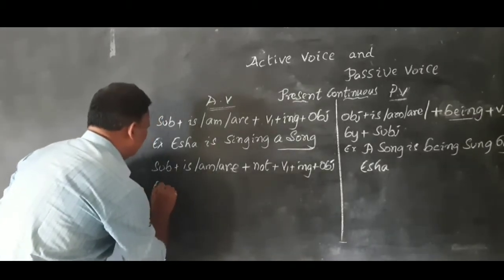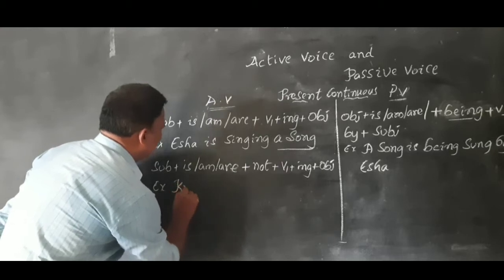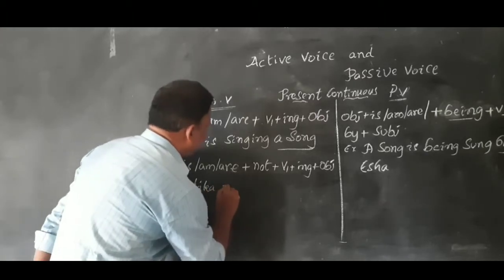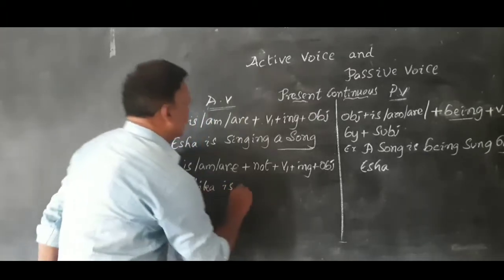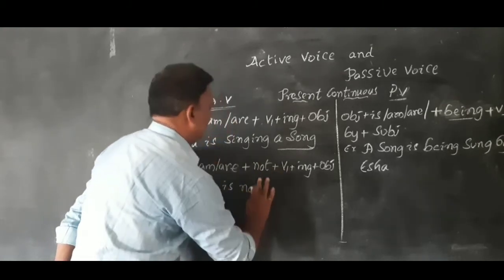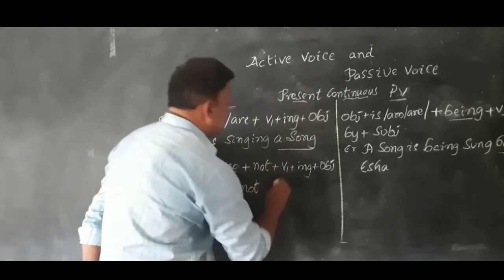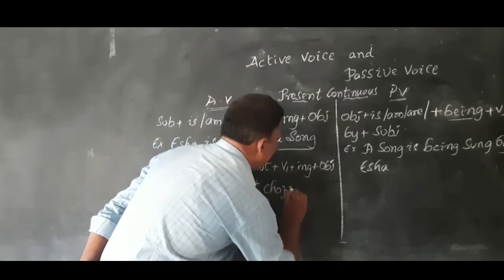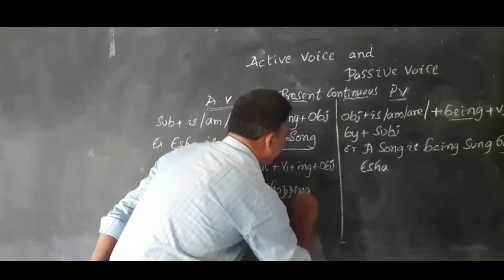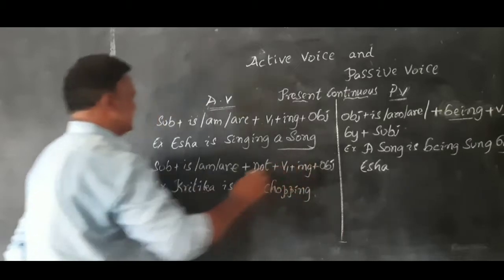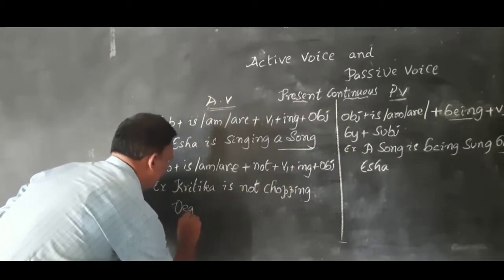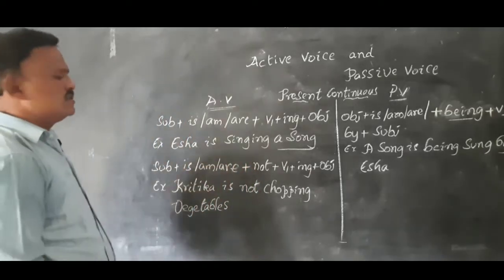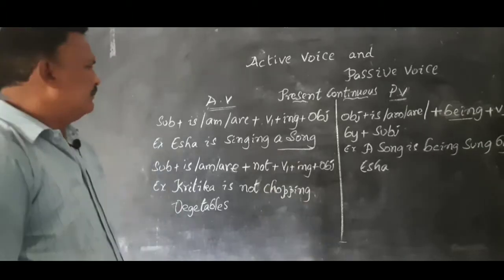Here is an example: Kritika is not, V1 chop plus ing, chopping. Kritika is not chopping vegetables.